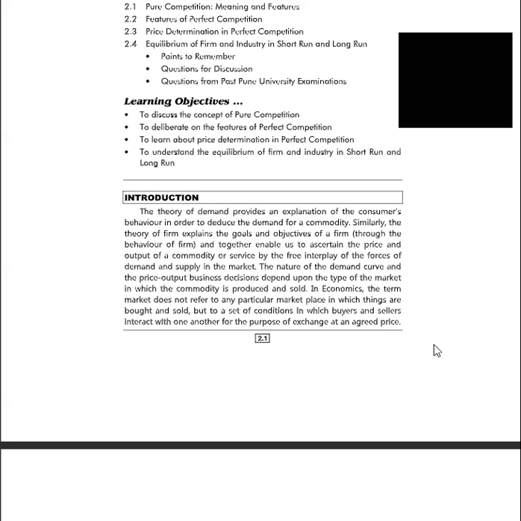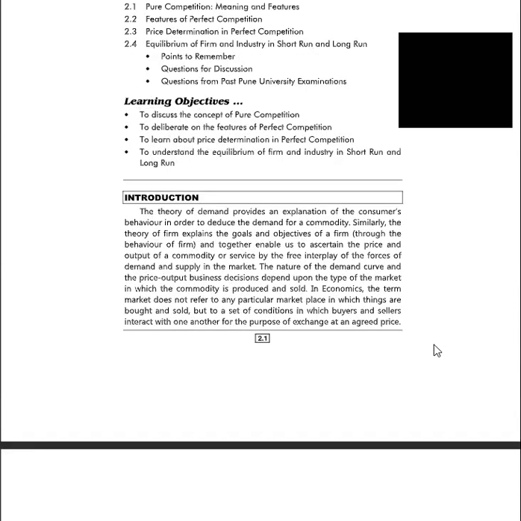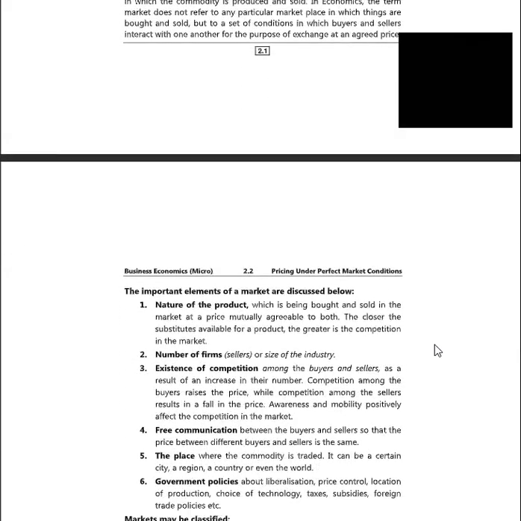In economics, the term market does not refer to any particular place in which things are bought and sold, but to a set of conditions in which buyers and sellers interact with one another for the purpose of exchange at an agreed price. So now what do we understand by this? That the demand for different producers is different according to their utility. So in pure competition, we will be understanding how buyers and sellers interact with each other for the purpose of exchange of goods and services. So let us understand.